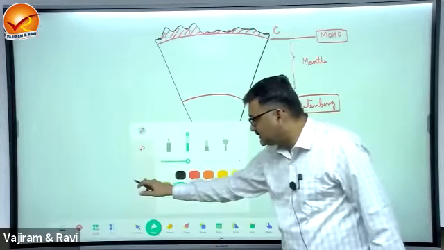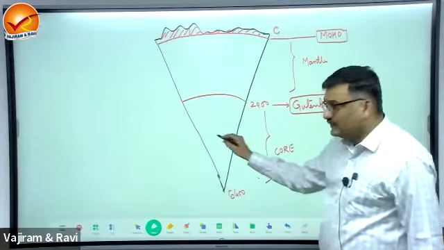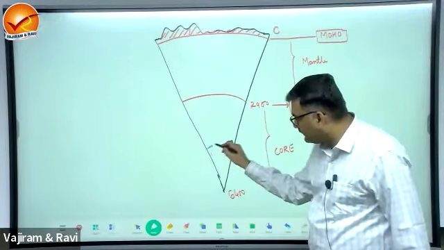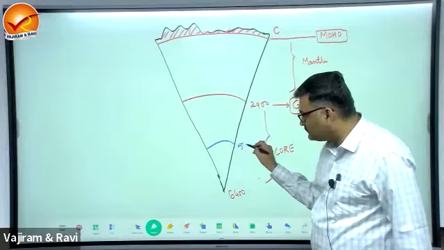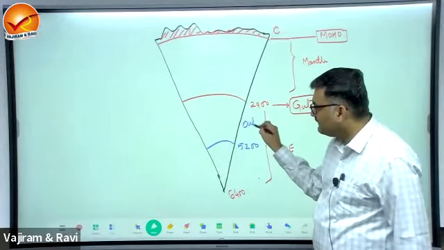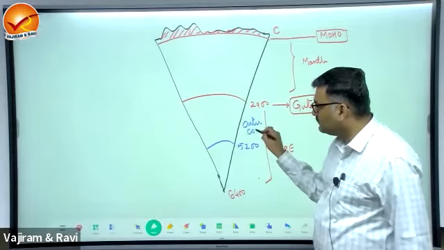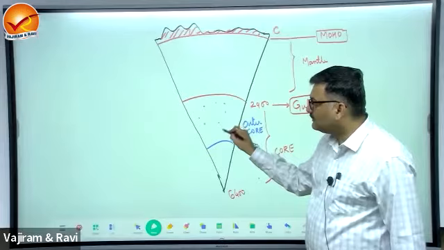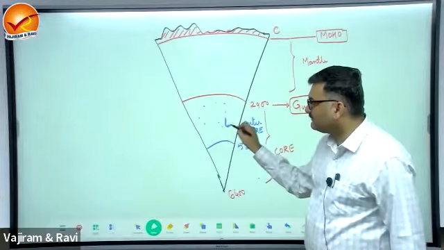Now, here is the further division. We'll look at the easy part first. Core is divided now. Core is divided: 2900 to 5200 is going to be outer core. How is outer core? Outer core is liquid.